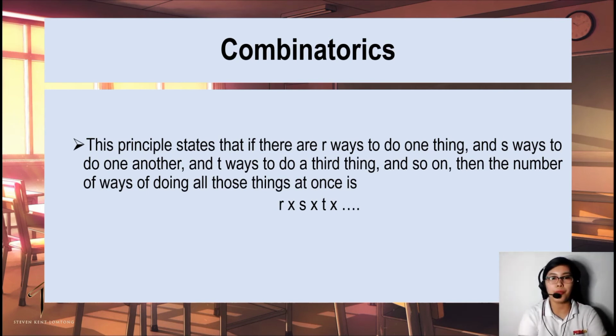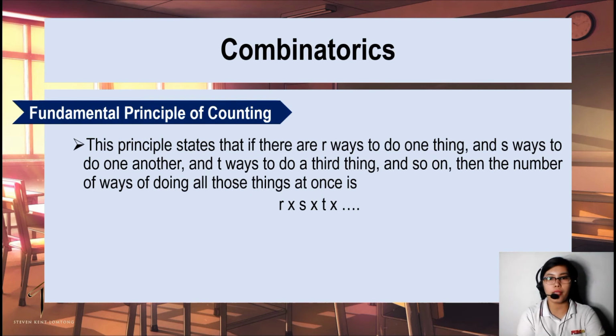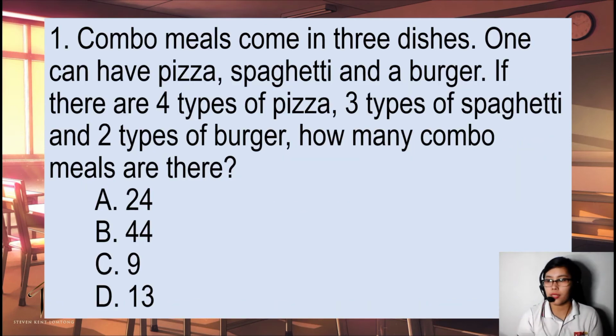So this principle states that if there are R ways to do one thing and S ways to do another and T ways to do a third thing and so on, then the number of ways of doing all those things at once is R times S times T, and that is what we call the fundamental principle of counting. Okay, so let's apply this principle in this problem.